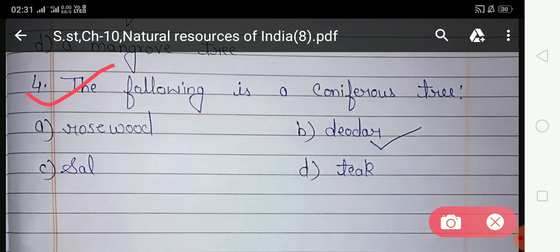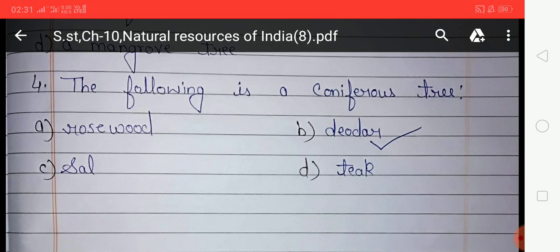So student, which tree has needle-like leaves? Your option A is rosewood, option B is deodar, option C is sal, and option D is teak. Which option is correct? Your option B is correct. So you have to tick option B in fourth number, and here option B is already ticked.